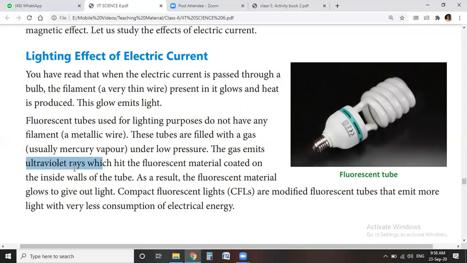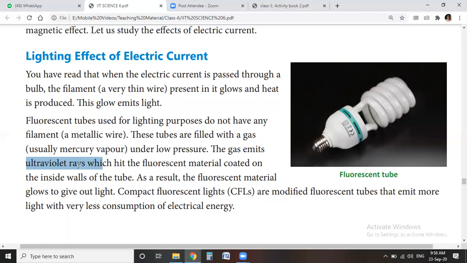These ultraviolet rays hit a material which is coated on the inner wall of the tube. You see the white material coated on the inner wall of the tube. This is a fluorescent material coated inside the tube.